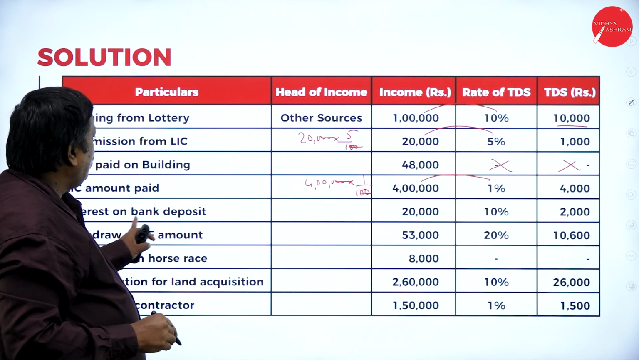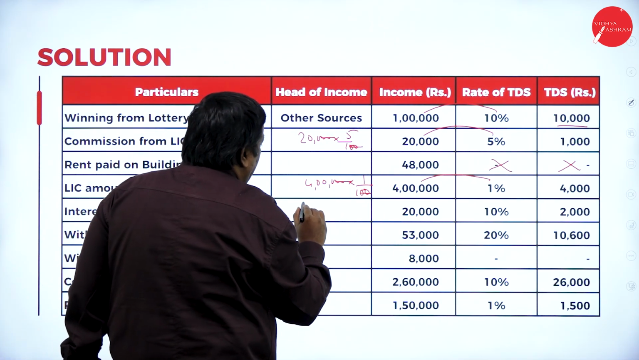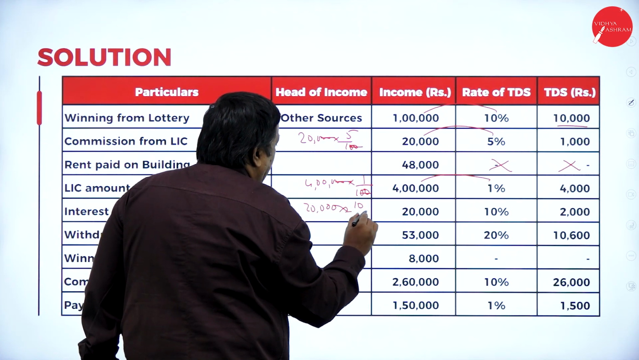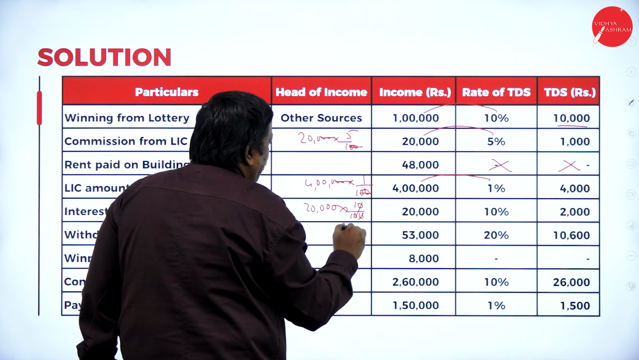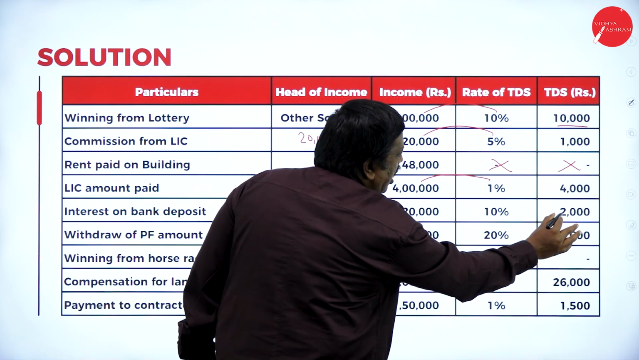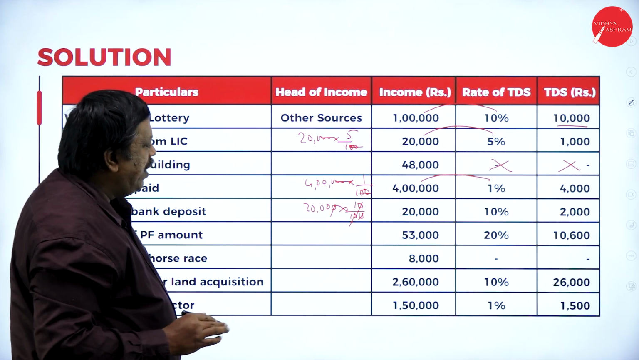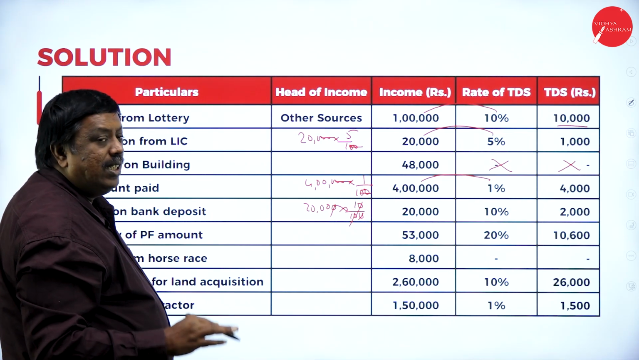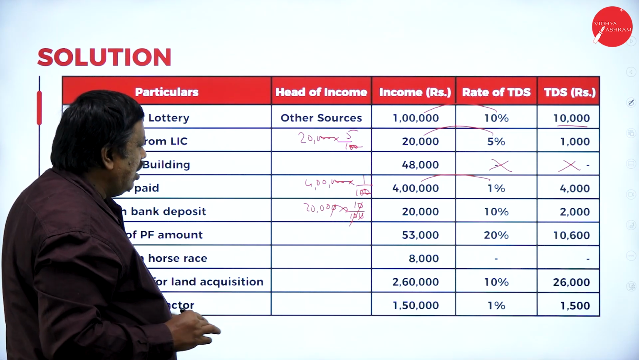Next one, interest on bank deposits, 20,000 into 10 by 100. The zeros cancel, so 2,000 is the TDS that will be deducted. Withdrawal of provident fund amount up to 50,000, there is no concept of TDS here.